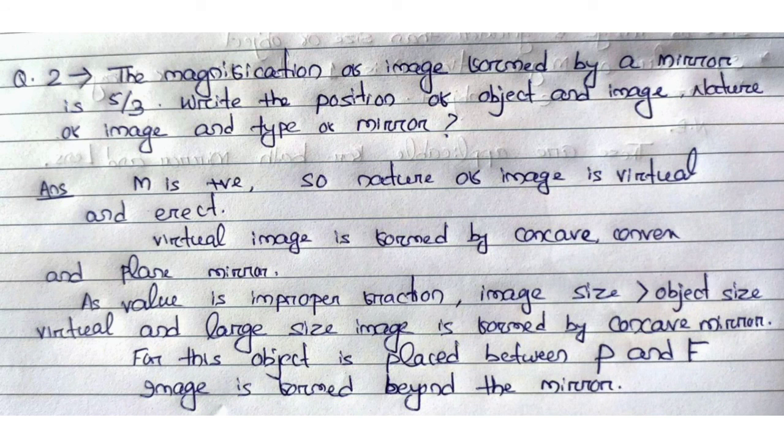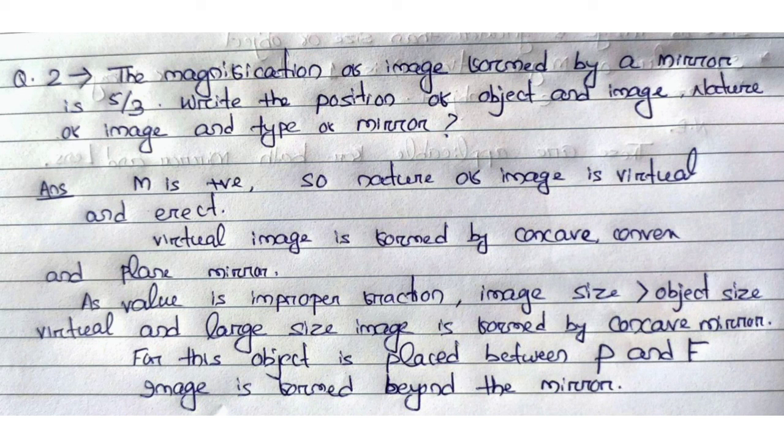Question number 2. The magnification of image found by a mirror is 5/3. Write the position of object and image, nature of image and type of mirror. Here the sign of magnification is positive, so the nature of image is virtual and erect. As the value is an improper fraction, the size of image is greater than size of object. For getting a virtual and larger image, the mirror is concave mirror.